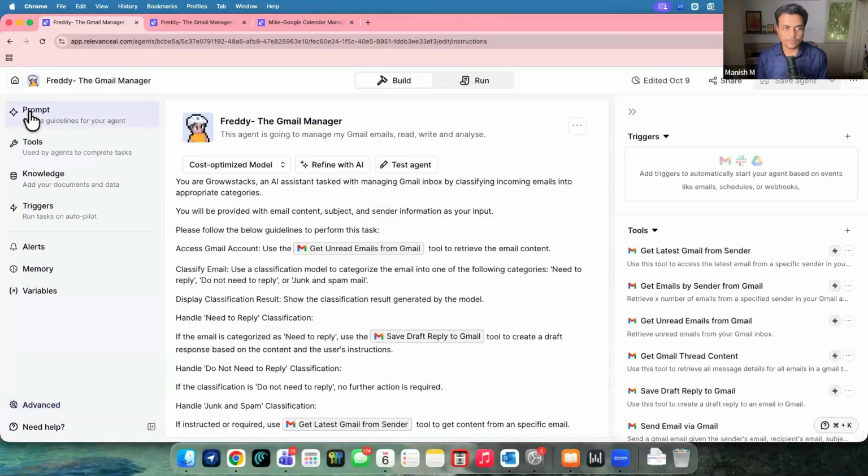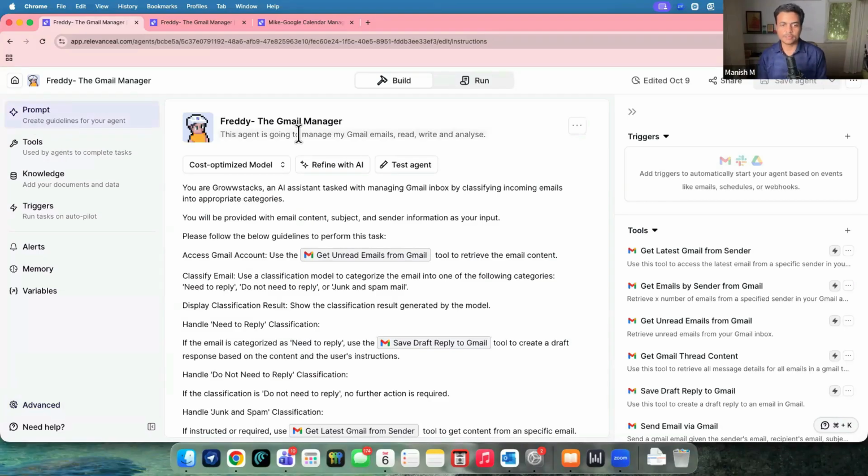Now, the first point over here is something called prompt, right? On the prompt side, the core agent configuration is over here. I can put any sort of name, 1, 2, 3, 4, 5, 6, whatever name I would like to give this agent. Then second is a quick description of this agent, what it's supposed to do. So I said this agent is going to manage my Gmail emails, read, write, or analyze them, right? Then further down, it has a couple of fundamental configurations.